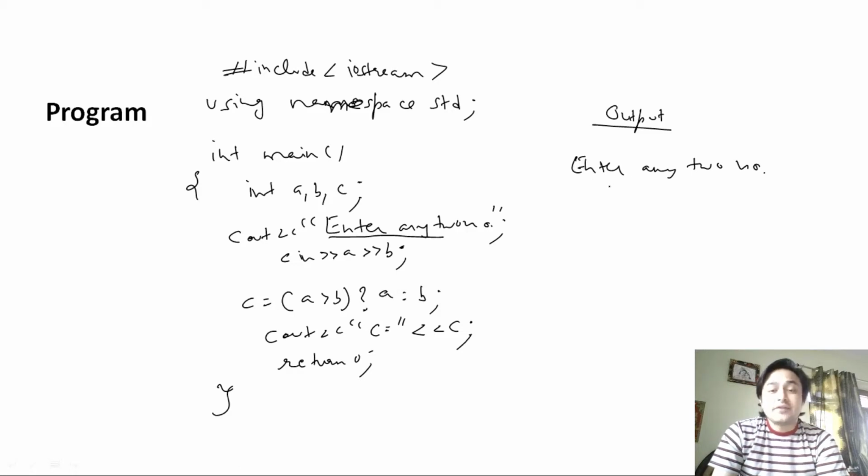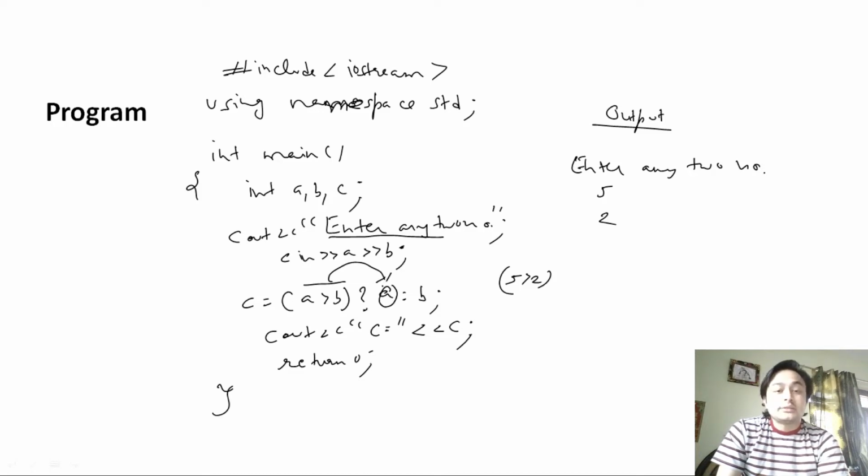Suppose you have entered the value of a as 5 and the value of b as 2. Now 5 is greater than 2, so the condition is satisfied. When the condition is satisfied, the value of a will be assigned to variable c, so the final value of c will be 5. If this condition is not true, then the value of b will be assigned to c.